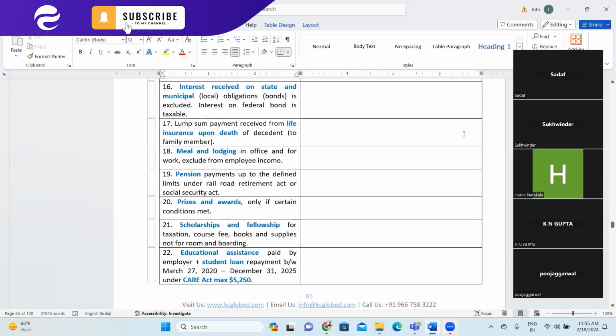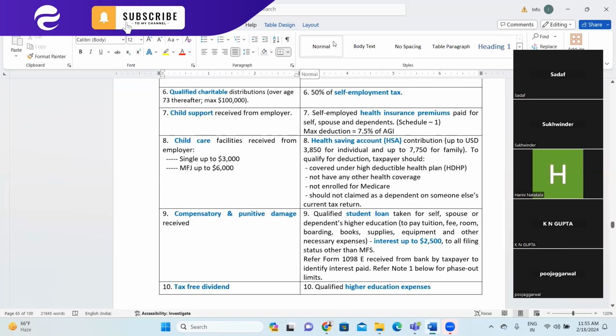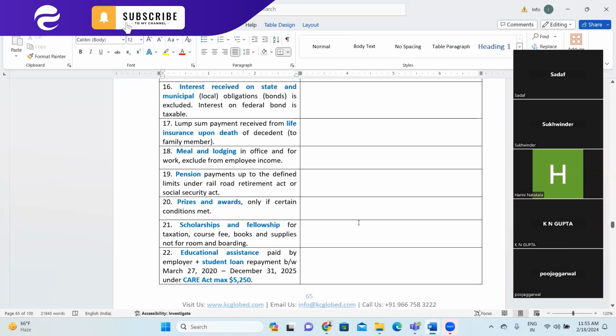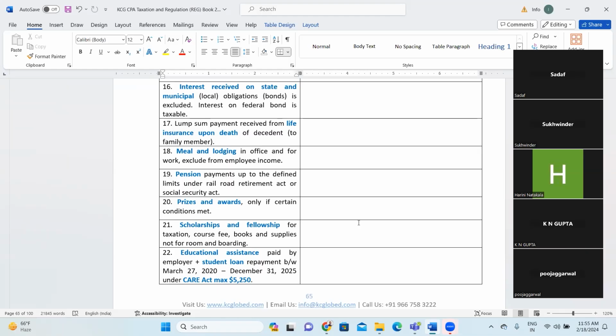Next is interest received on state and municipal obligations, bonds, which is excluded. So here underline the words state and municipal. If there is a federal bond, then the interest or dividend is taxable, but only for municipal bonds and state bonds interest is exempt.